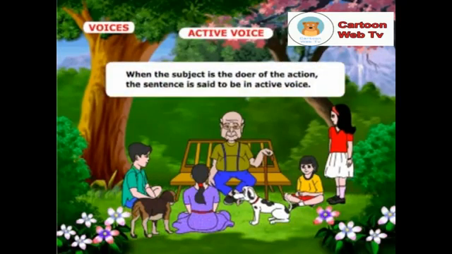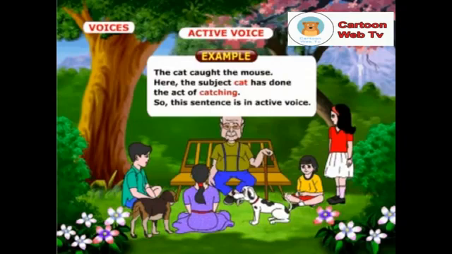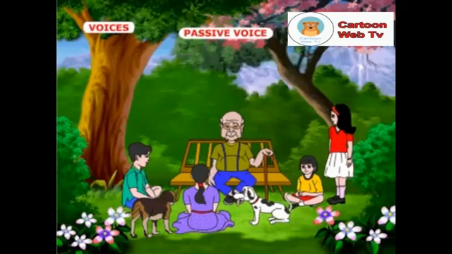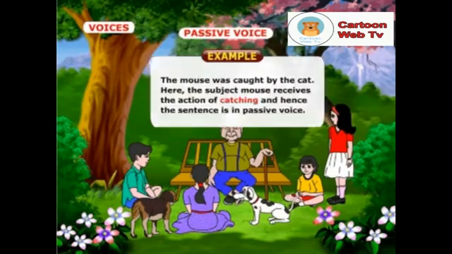When the subject is the doer of the action, the sentence is said to be in active voice. Example: The cat caught the mouse. Here the subject cat has done the act of catching. So this sentence is in active voice. When the subject receives the action, the sentence is said to be in passive voice. Example: The mouse was caught by the cat. Here, the subject mouse receives the action of catching, and hence the sentence is in passive voice.